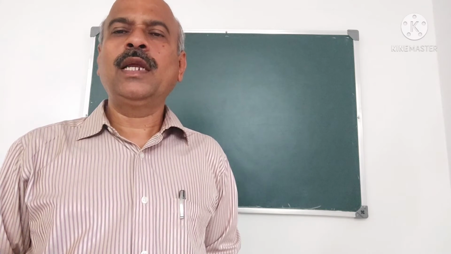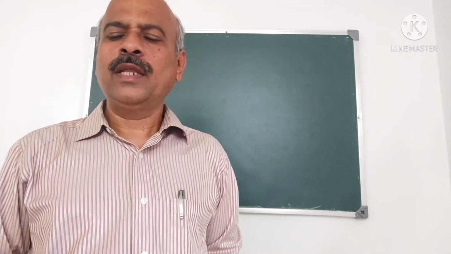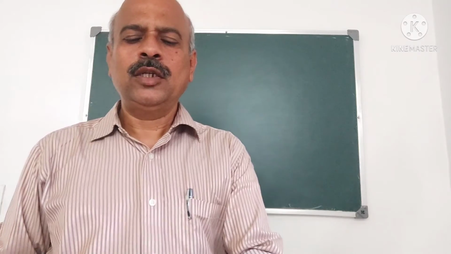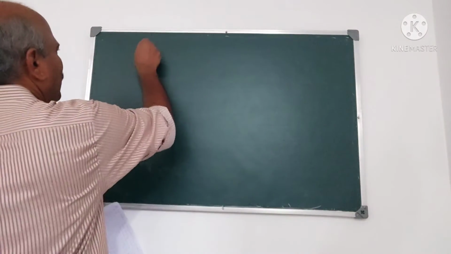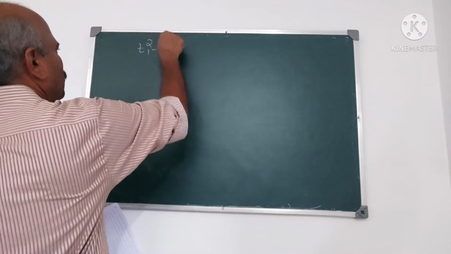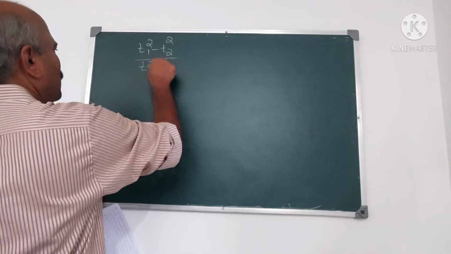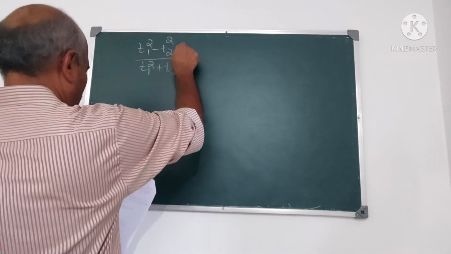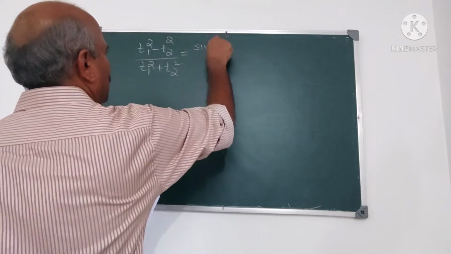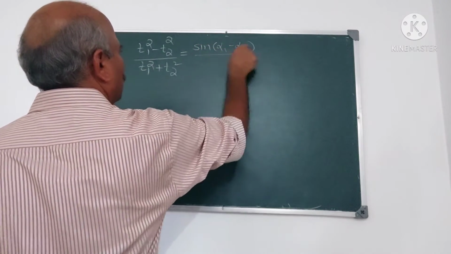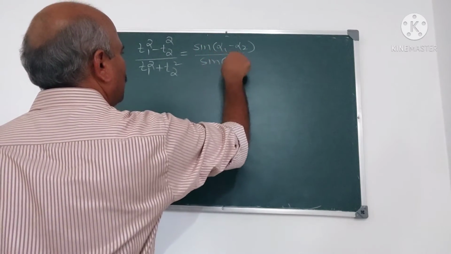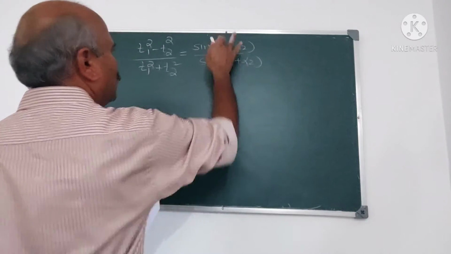If T1, T2 be their times of flight, show that T1 square minus T2 square upon T1 square plus T2 square is equal to sin alpha 1 minus alpha 2 upon sin of alpha 1 plus alpha 2.